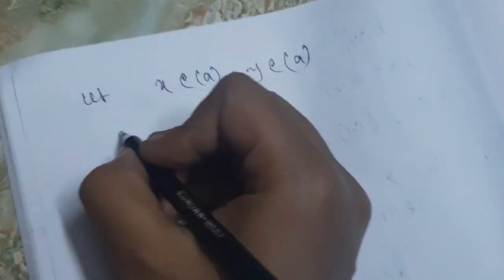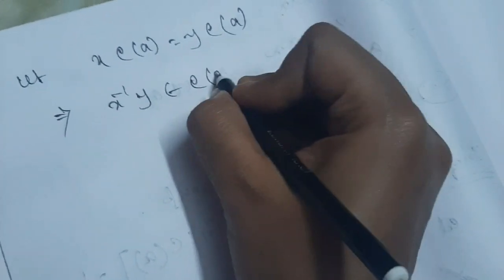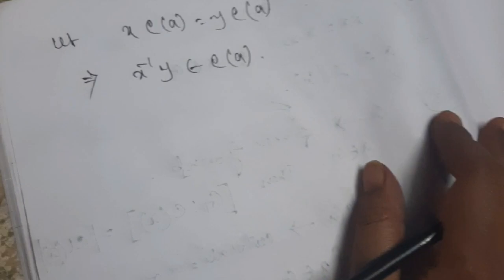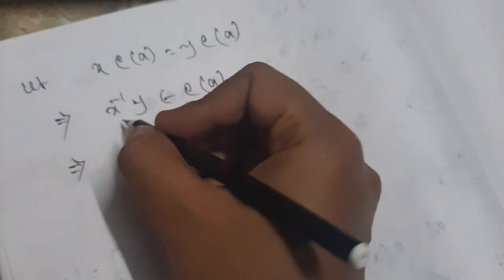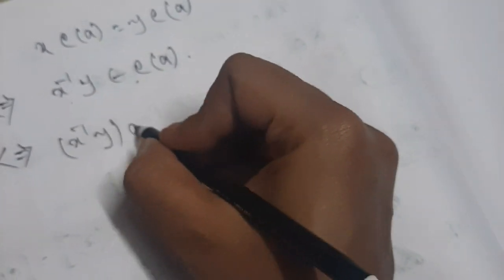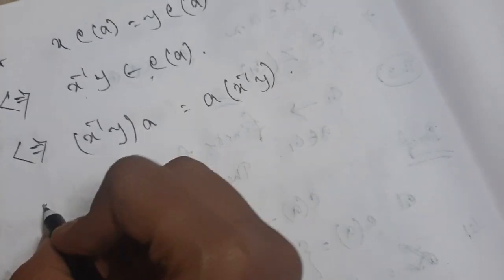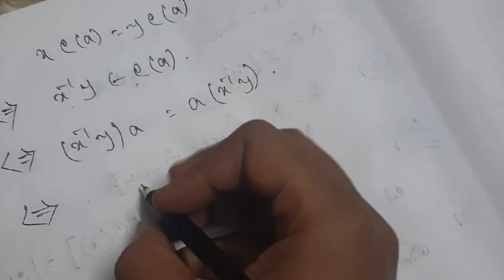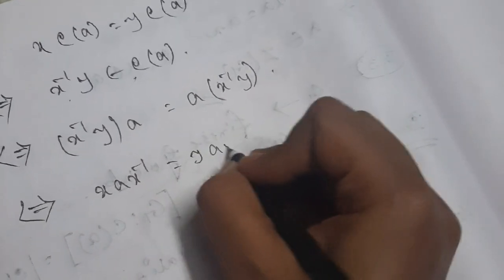Then what happens? If X C(A) is equal to Y C(A), that implies X inverse Y belongs to C(A). It's an important proof. We all know it. X inverse Y belongs to C(A). That means X inverse Y will commute with A. So X inverse Y A equal to A X inverse Y. If you do the composition pre and post, you can show that X A X inverse equals Y A Y inverse.